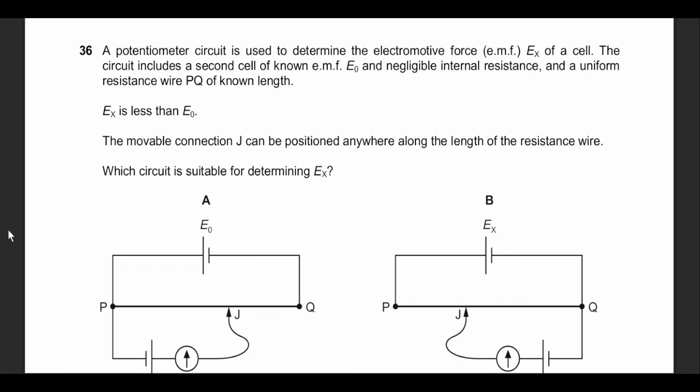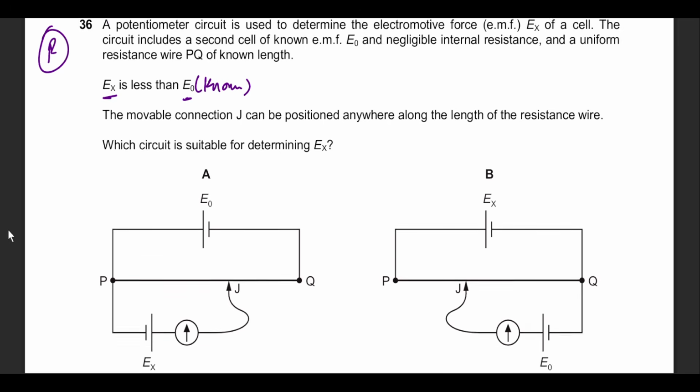Now, question 36 is again a repeated question. I've seen this question at least the third or fourth time in past papers. So be very careful. He wants to find the EMF of EX, an unknown cell, and E0 is a known cell.